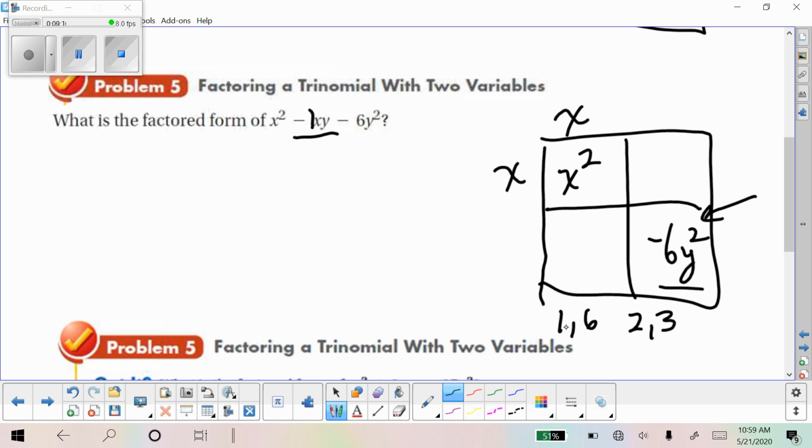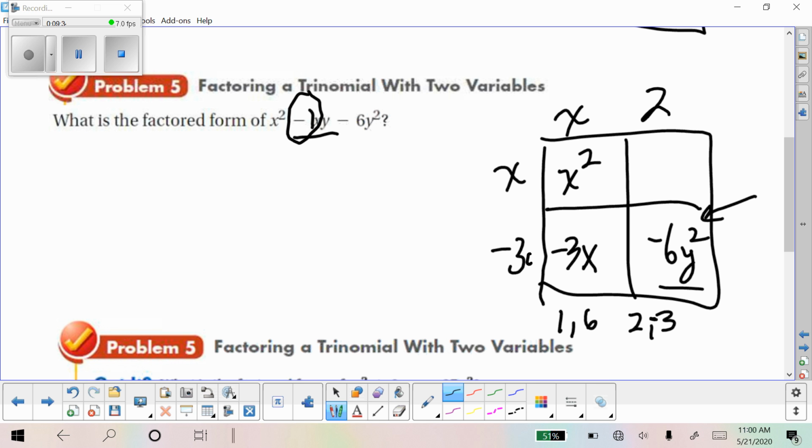So basically we need two numbers that are 1 apart, which would be the 2 and the 3. And we would need the 3 negative to get a negative 1. If the 2 is negative, then it would be positive 1. So we're going to use 2 and negative 3, and that'll give us negative 3x.